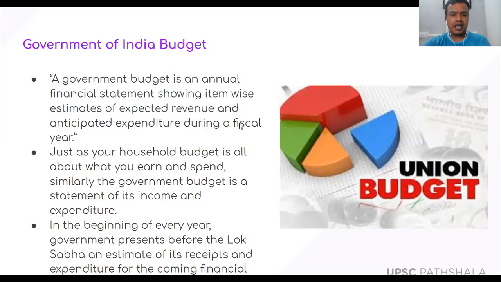Second, just as our household budget is all about what we earn and what we spend, the government budget is nothing but from where the government is going to receive the money and where the government is going to spend it. A statement of both is the government budget. Like we have a budget for our house, the government also has a budget: one gives an income statement, and another gives the expenditure statement, right? Now the government budget is normally for a fiscal year. Fiscal year means one particular financial year.